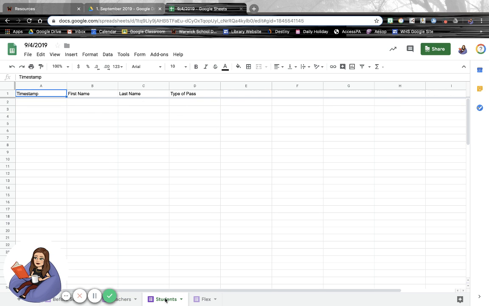And then the next one will be students. So this is where the students will, when they log into the library through the iPads at the front of the room, this is where they'll go. So you can see a live response of when students are getting there. So if you have one that sometimes wanders, you can double check to make sure that they have arrived in the appropriate amount of time. We'd like to have the students get down to the library within about 5 minutes of leaving your classroom.